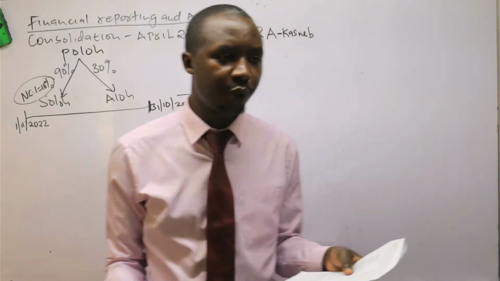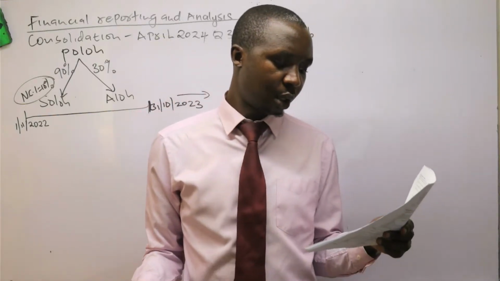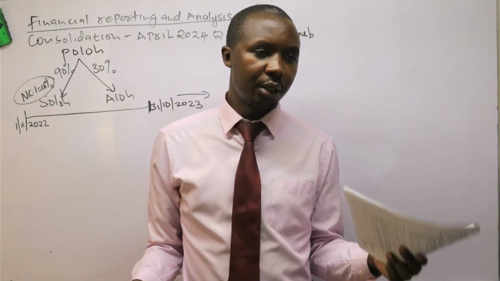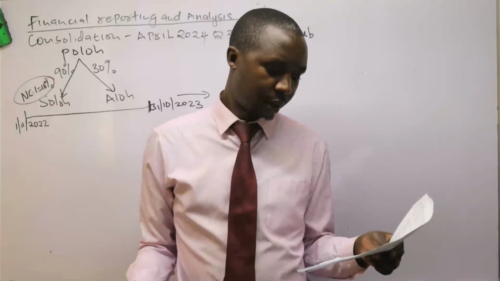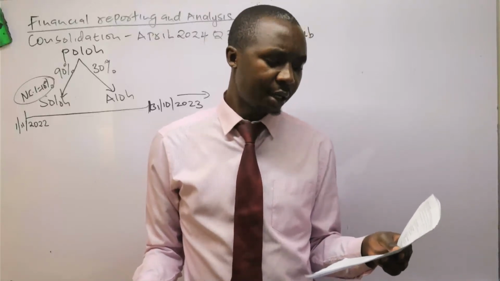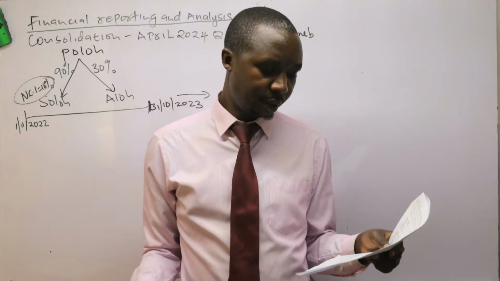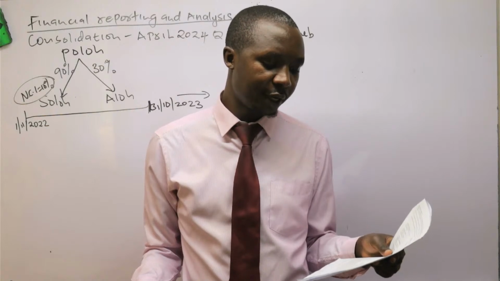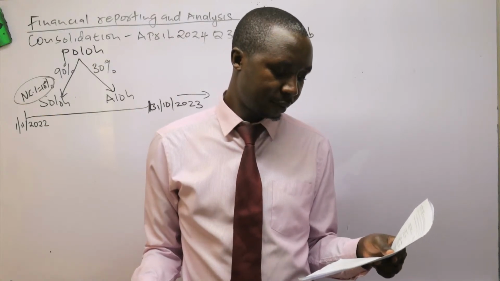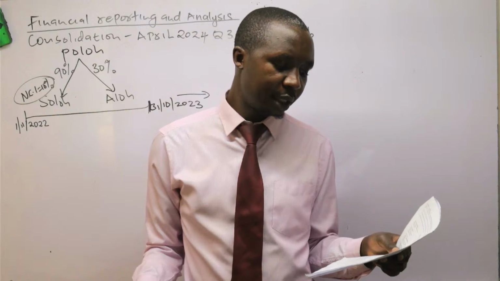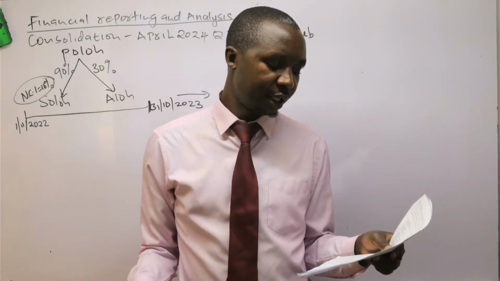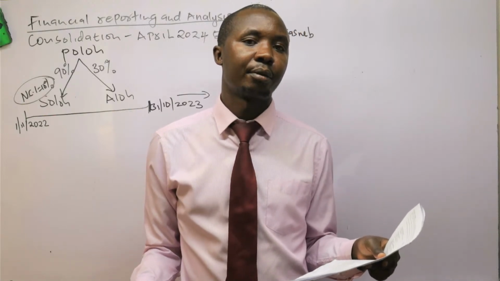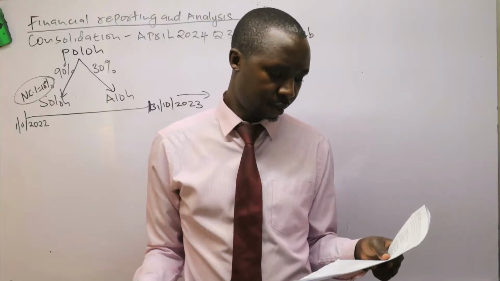So if we were to determine UPS, remember that there is this goods sold to Allo from Poro. By the end of the year, you need to check, did Allo resell all these goods? Poro sold at 780. They said that these were transferred at a markup of 30%, and 2/3 of the goods were still in the inventory. So if you take 2/3 of 780 times the profit margin, you will be able to get the unrealized profit on the unsold stock in the books of Allo.